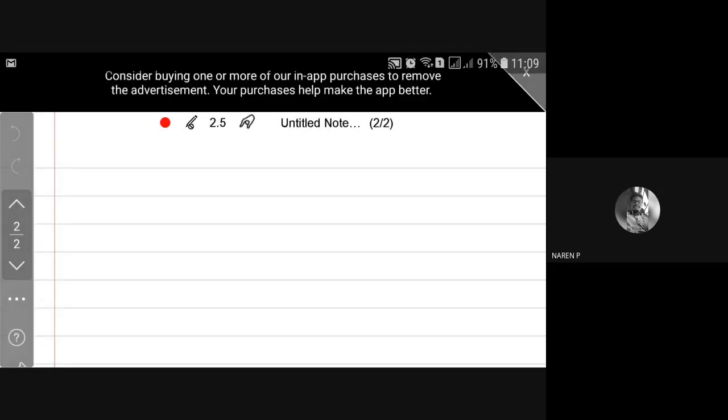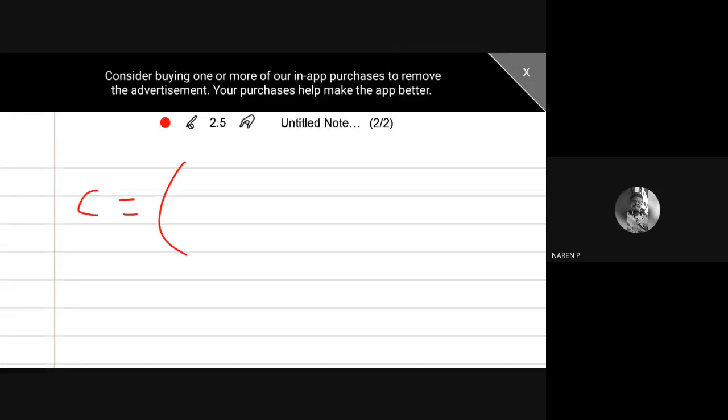Okay. Now I can choose some other C. So 1, 2, 3. Here now I am going to fix 3. In the first case I fix 1, in the second case I fix 2, in the third case I fix 3. 3 maps onto 3, and one possibility is 1 maps onto 1, 2 maps onto 2. That is nothing but the identity element. So 2, 1. Now this is a new permutation.